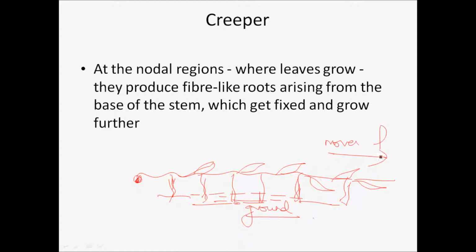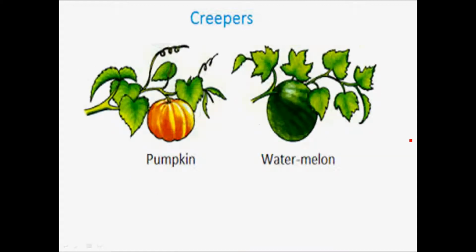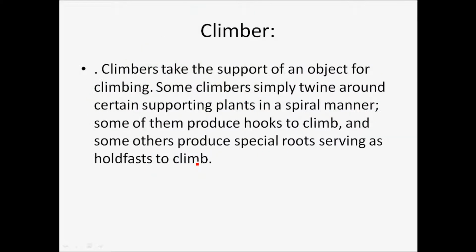The very main examples of creepers are pumpkin and watermelons. You have basically seen them growing in your garden. Pumpkins again grow horizontally. Watermelons, the fruits are so big that they need ground for support. So that is how the creeper is.